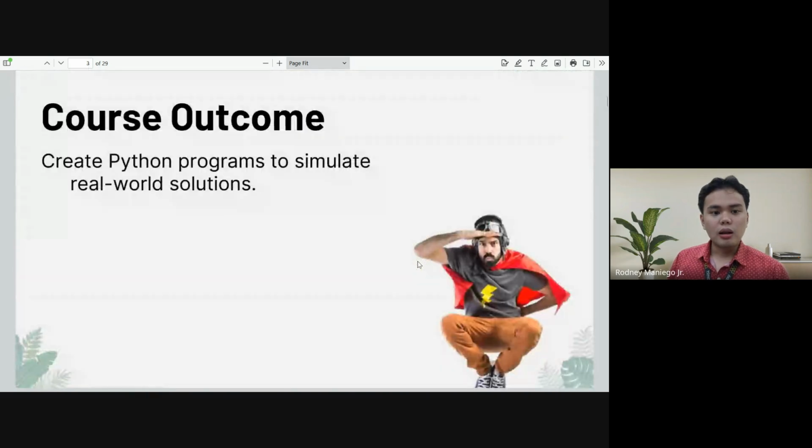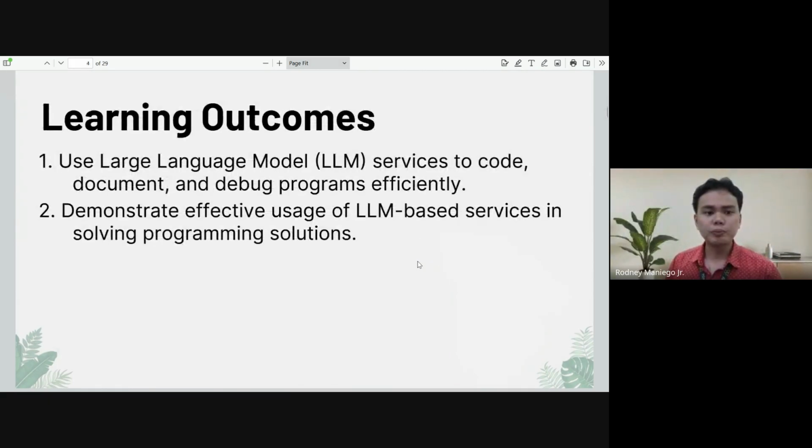So, again, our course outcome remains the same. It's for you to be able to write your own Python programs that will simulate real world solutions. Again, I'm using this word simulate because although we are trying to create projects, we are not yet solving these really complex problems that we have in our society. So it's just using our foundational knowledge to really have this grasp on this Python programming experience.